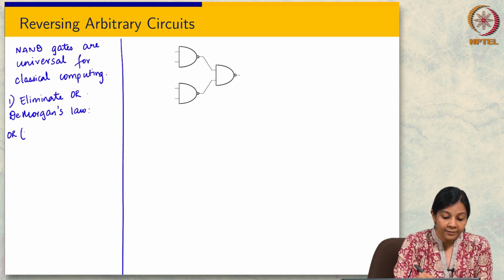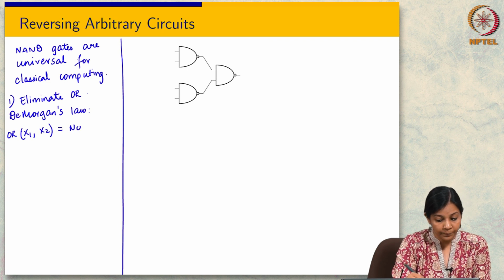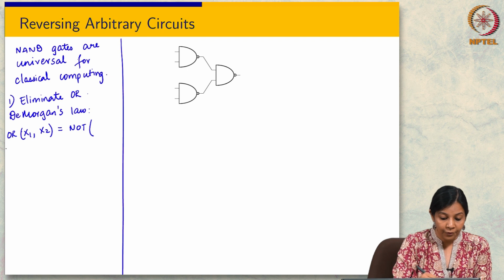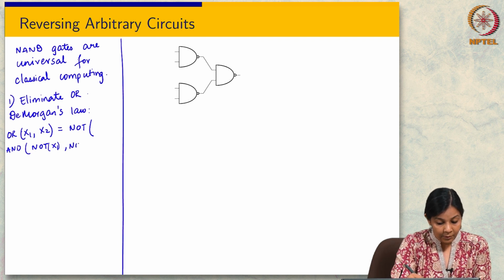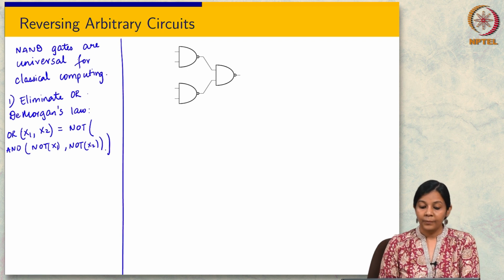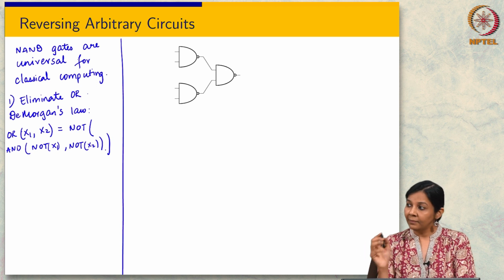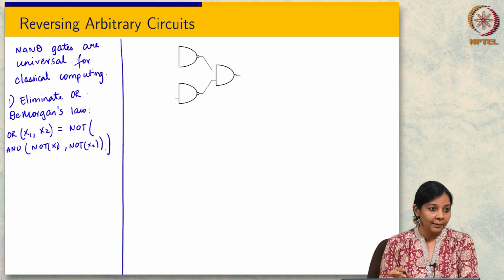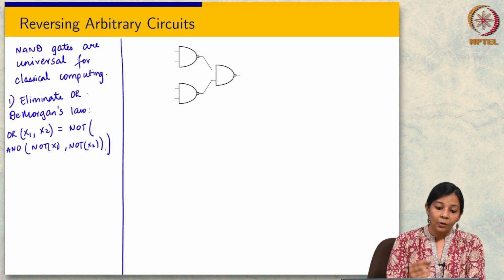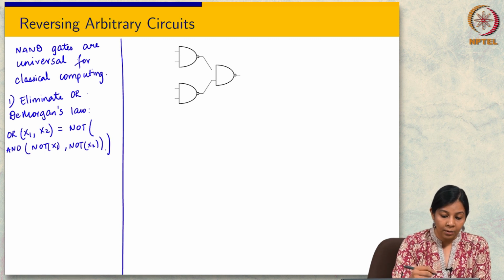What this lets me do is express OR of x1, x2 as NOT of AND of NOT x1, NOT x2. A simple way to verify this is just to write down the truth table and see. I will not do it in class. So we can eliminate OR like this.